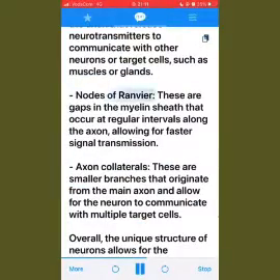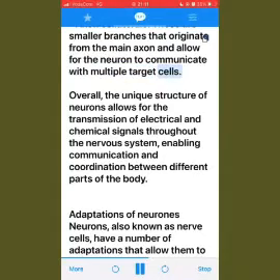Nodes of Ranvier. These are gaps in the myelin sheath that occur at regular intervals along the axon, allowing for faster signal transmission. Axon collaterals. These are smaller branches that originate from the main axon and allow for the neuron to communicate with multiple target cells. Overall, the unique structure of neurons allows for the transmission of electrical and chemical signals throughout the nervous system, enabling communication and coordination between different parts of the body.